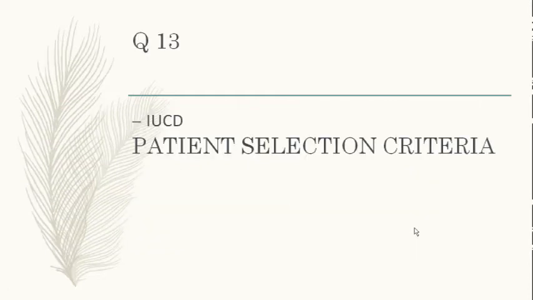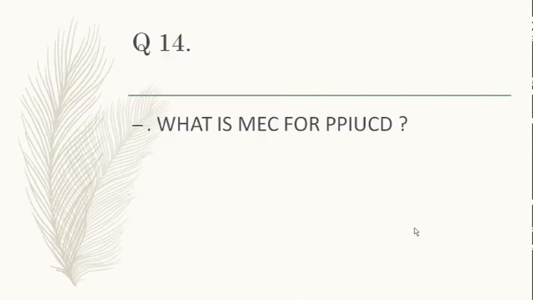So what is the MEC for PPIUCD? Now you know what category 1, 2, 3 and 4 are. So what would be the eligibility criteria for category 1? You have already mentioned it, just the question framing is different. In what people do you come under the green category, that is category 1, for PPIUCD?